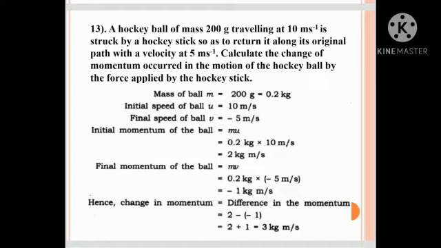Initial momentum of the ball is m into u, that is 0.2 kg into 10 meter per second, so 2 kg meter per second. Final momentum of the ball is m into v, 0.2 kg into minus 5 meter per second, so minus 1 kg meter per second. Hence change in momentum is the difference in the momentum: 2 minus of minus 1, that is 2 plus 1, that is 3 kg meter per second.